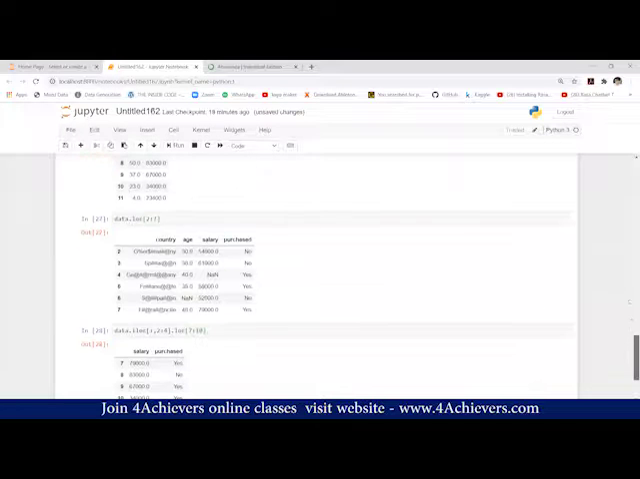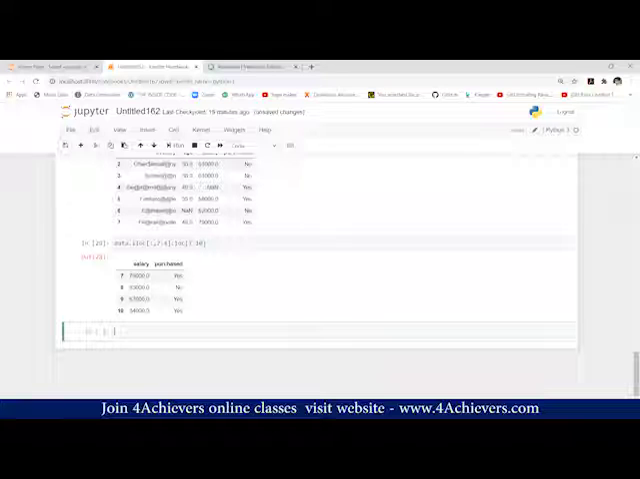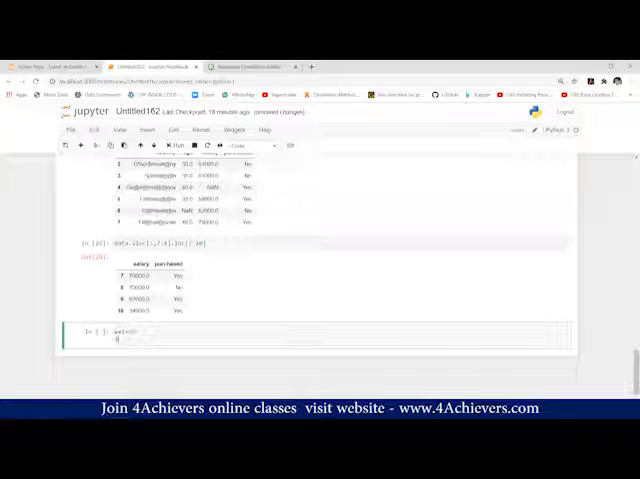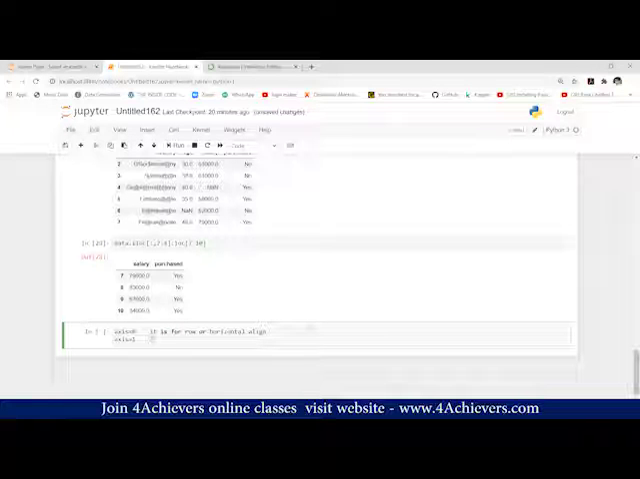Now, if you want to delete any column or any row, the prerequisite for that is axis. Axis has values 1 and 0. 0 is for row, or horizontal alignment. Axis 1 is for column, or vertical alignment.